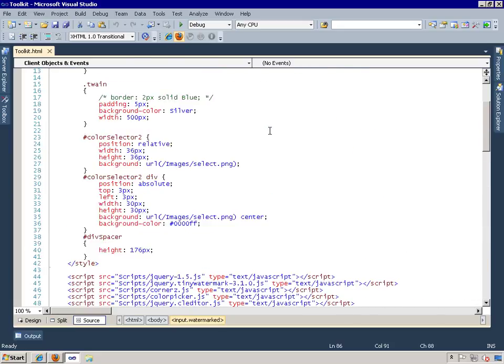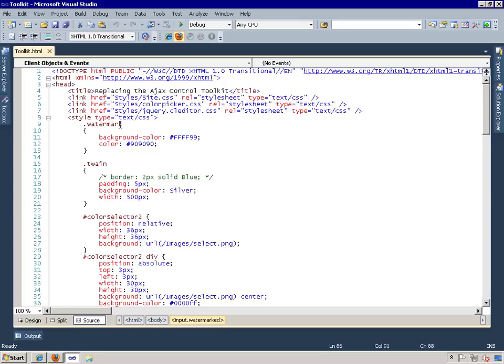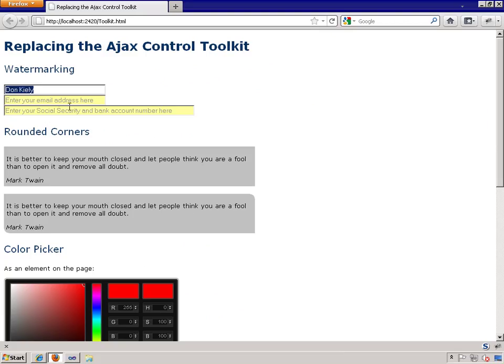All right, now the page uses this watermark class in order to set the background color and the color of the font. This color is officially pale canary yellow, and this color here is a medium gray. So that's the appearance of the watermark text. That's the style that determines what the watermarked text box looks like.